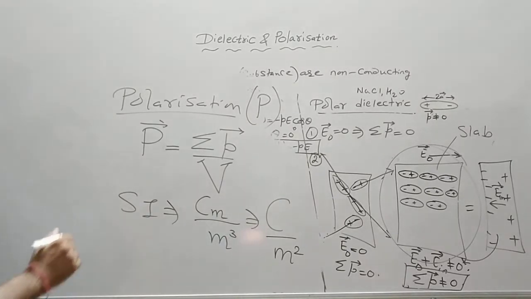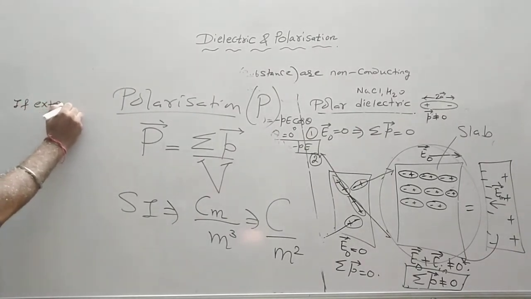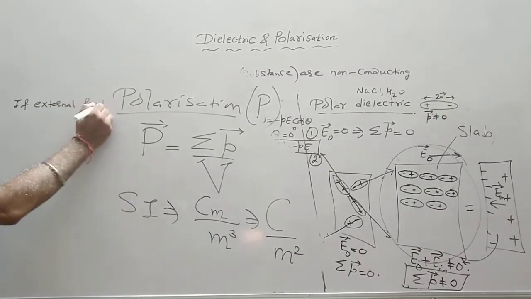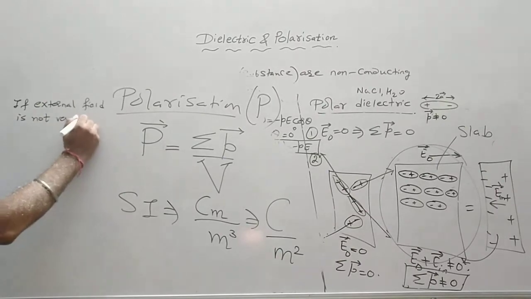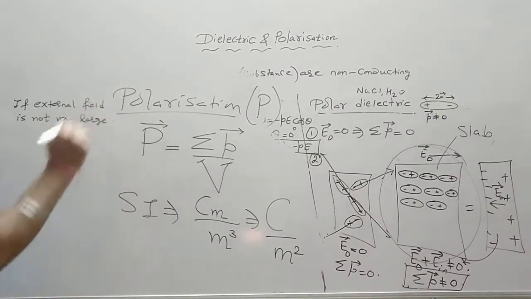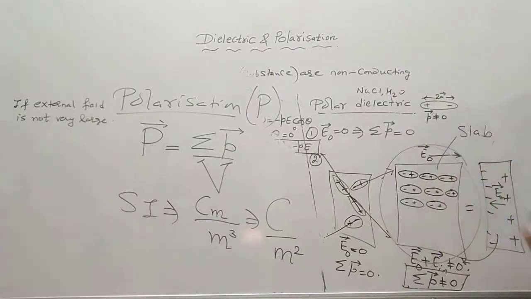Now, depending upon if the external field is not very large. Now why do we keep this condition? See, there is some limitation about this external field.